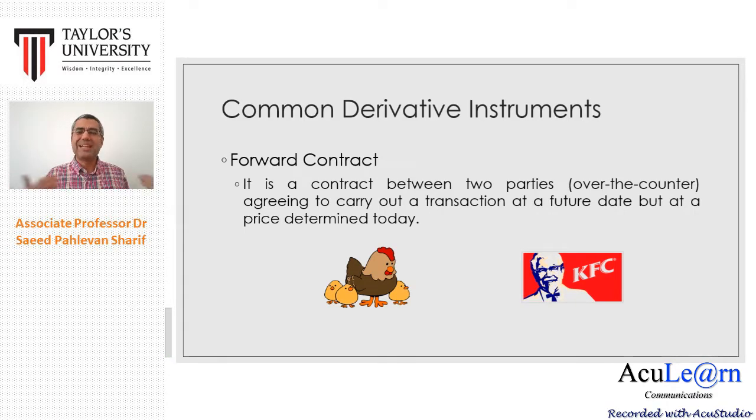But they didn't want more profit. They just wanted less uncertainty. They just wanted to make sure they can plan for the future, they can fix the price, they can lock in the price. So to reduce the risk, they may use forward contracts.